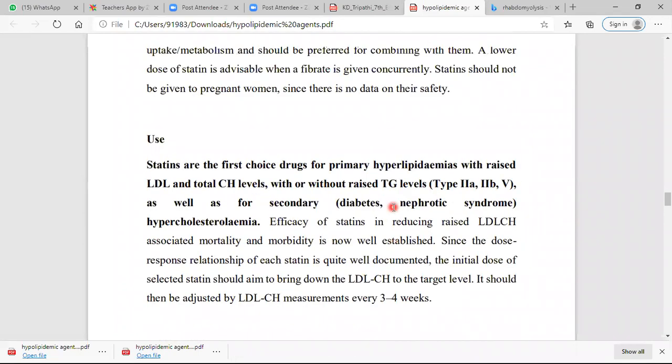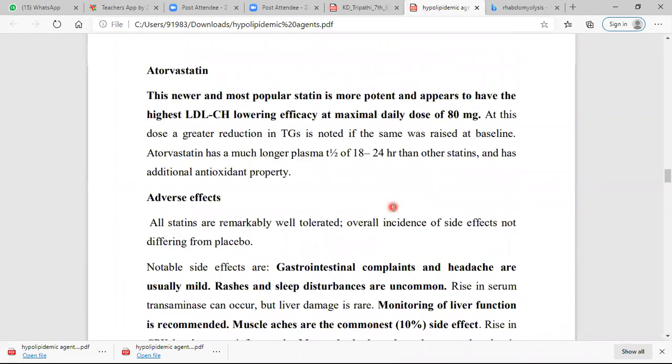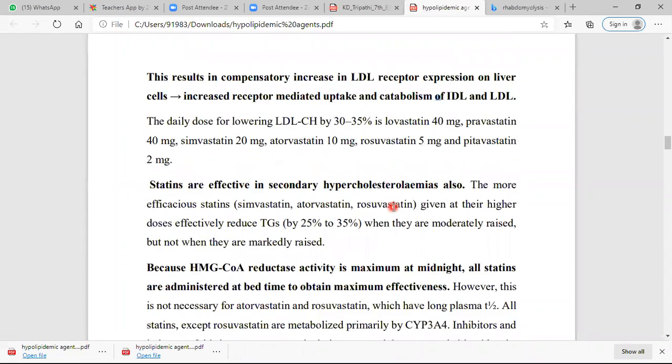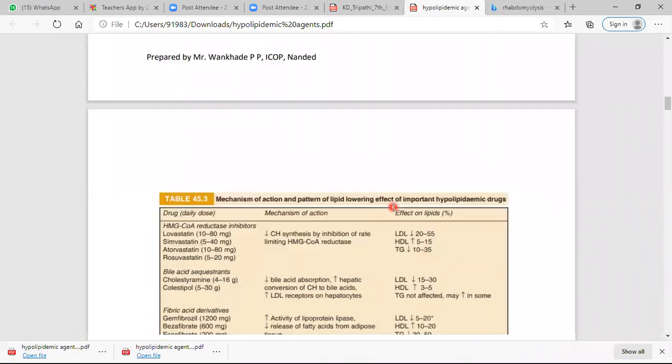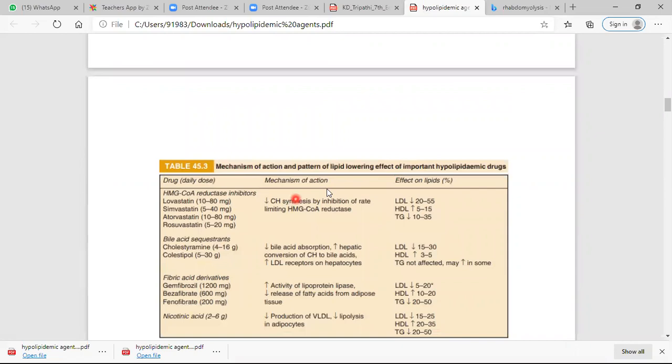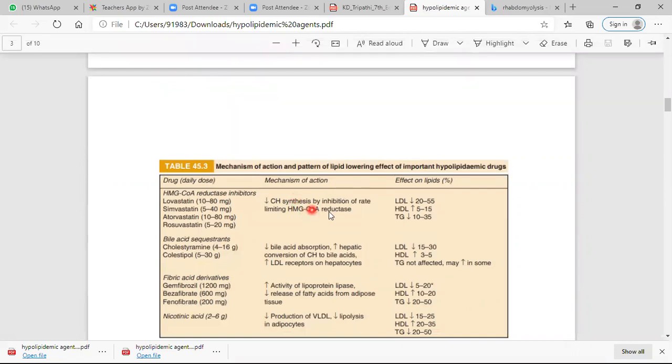So, you can clearly see that this drug decreases the cholesterol level. This drug decreases cholesterol synthesis by inhibition of the rate limiting enzyme HMG coenzyme A reductase, and hence LDL level decreases, HDL level increases, and triglyceride level decreases.